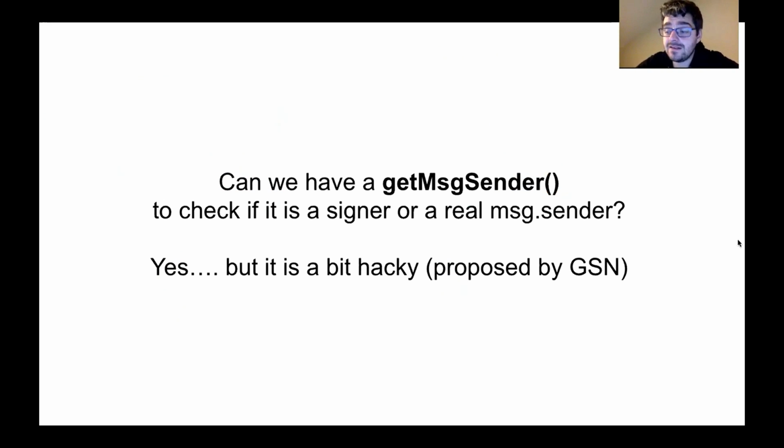Now, you may think as a DApp developer, well, I like message.sender, but I also want to support signer's addresses. I can use message.sender, I can use the signer's address, I don't care. There's a really easy way to do that. There is a way to do it. It's proposed by the GSN, and it's a little bit hacky. So let's talk about it, okay?